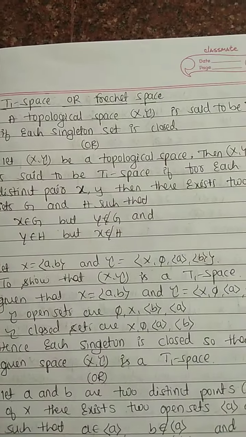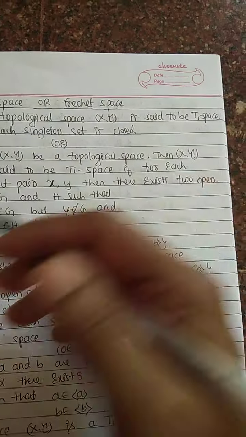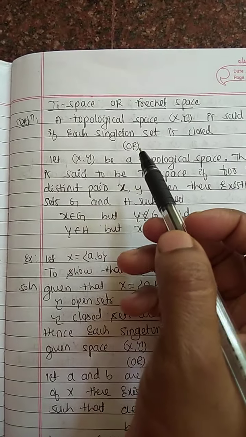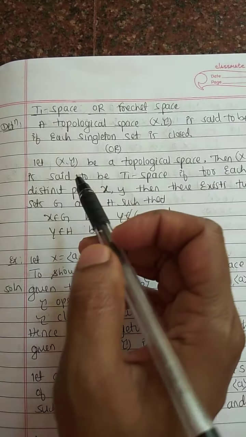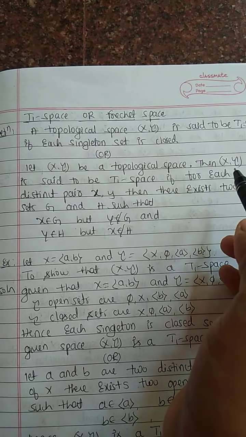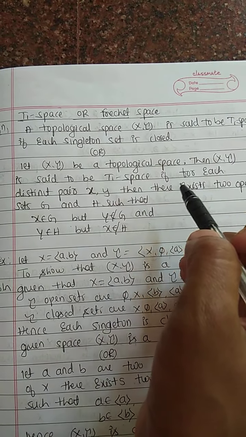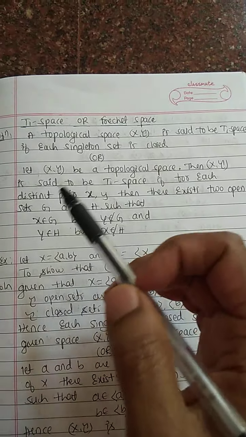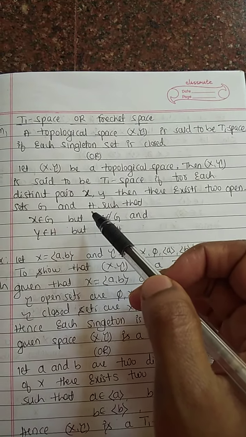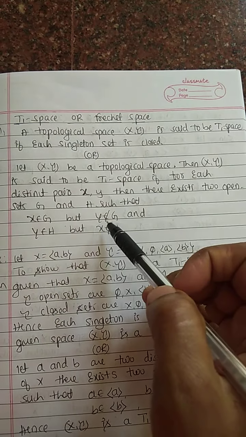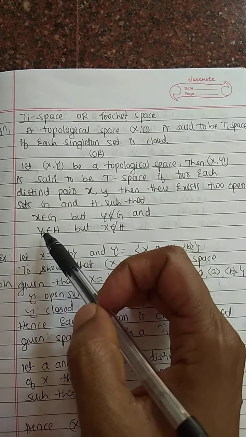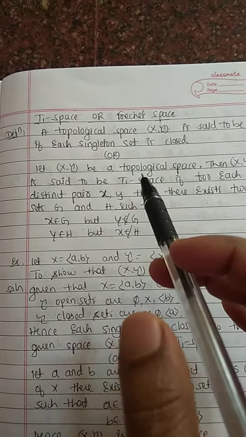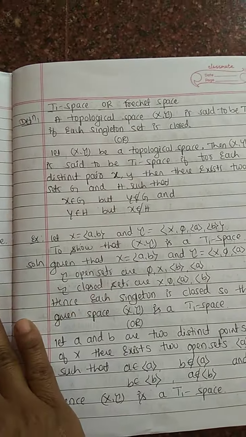Or we may define it like this: let (X, tau) be a topological space, then (X, tau) is said to be a T1 space if for each distinct pair x and y, there exist two open sets G and H such that x belongs to G, y does not belong to G, and y belongs to H but x does not belong to H. If these conditions hold good, then (X, tau) is said to be a T1 space.